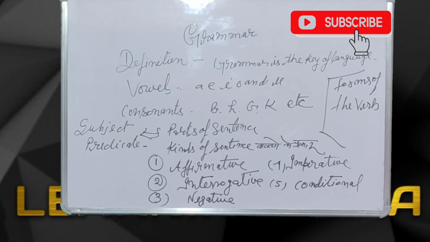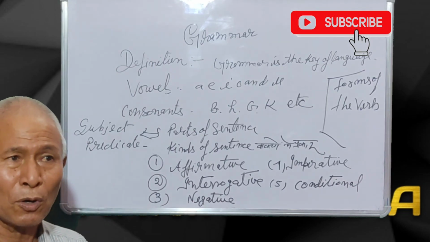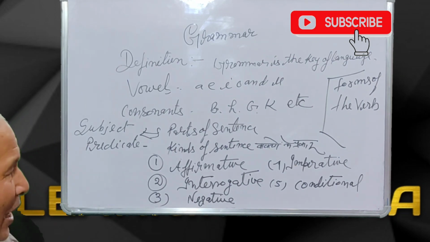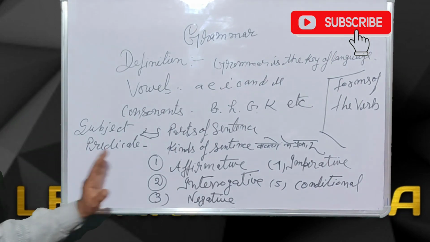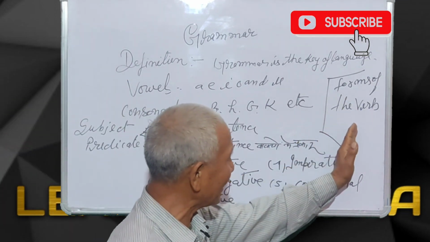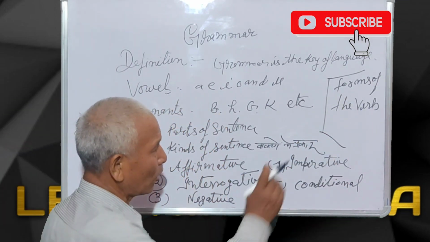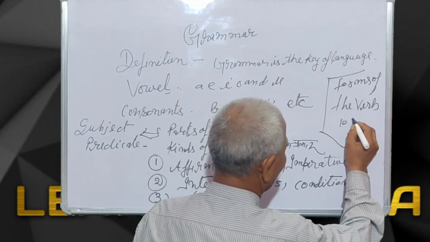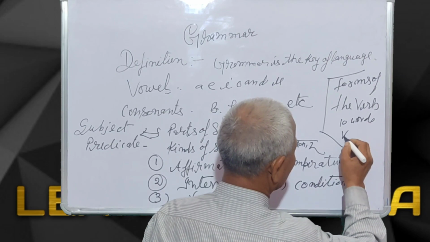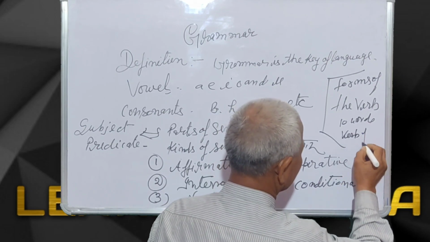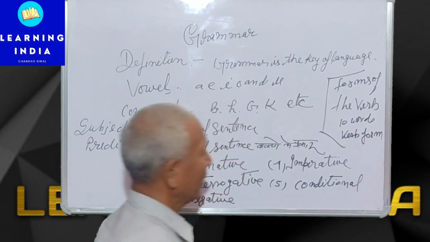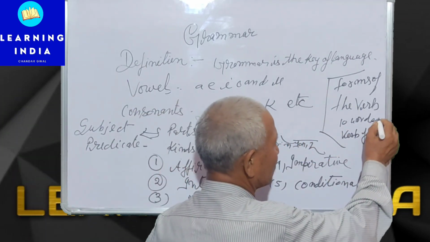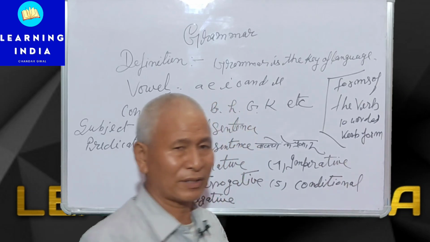If you want to talk in interrogative, you have to say: Do I go? Did I go? Have I gone? This is the basic course of grammar, and I request all of you to learn at least 10 verb forms every day.